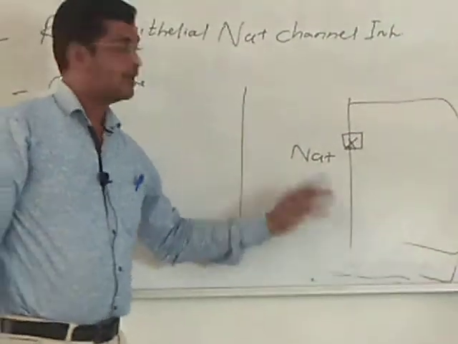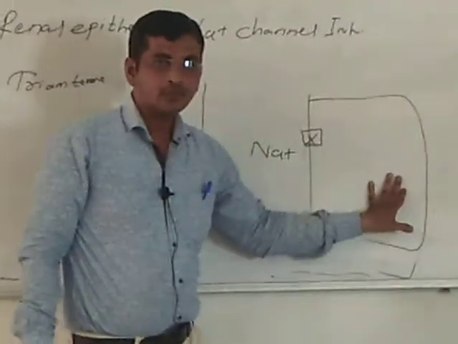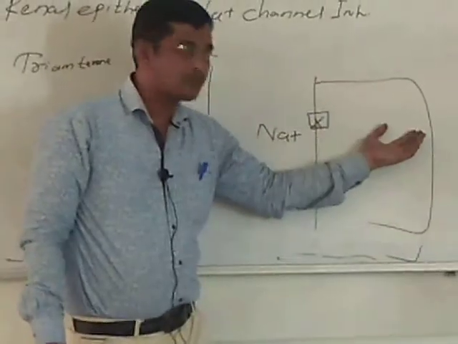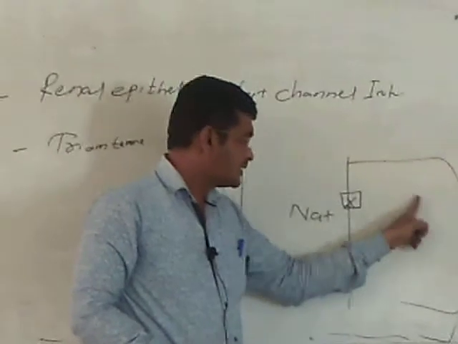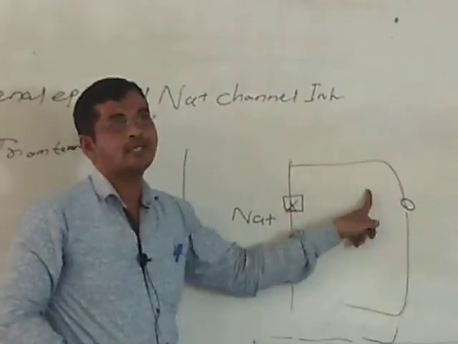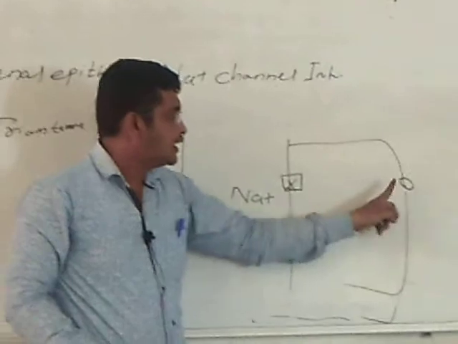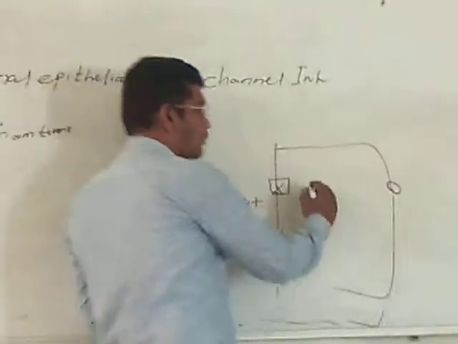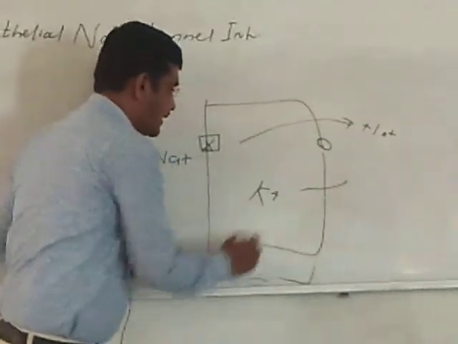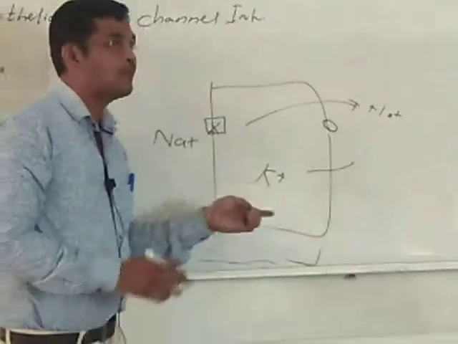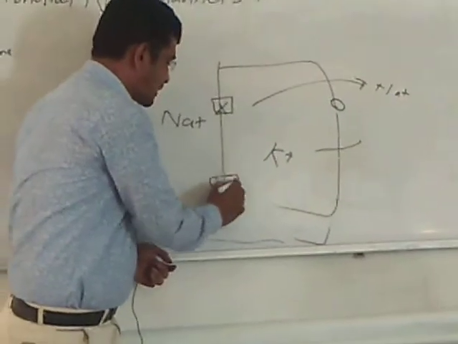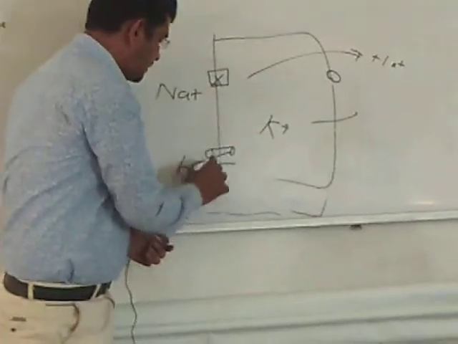How is potassium saved? If you block sodium reabsorption and sodium is not reabsorbed, the sodium potassium ATPase will not be activated, because in the basolateral membrane the concentration of sodium increases. So the sodium potassium ATPase throws sodium outside the basolateral membrane and takes potassium inside. If the concentration of potassium increases there, positive repulsion or potassium leaky channels are there, and more potassium is excreted.